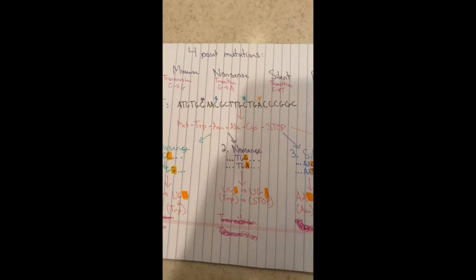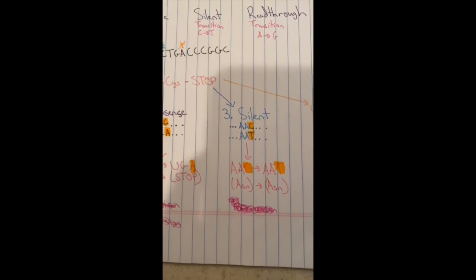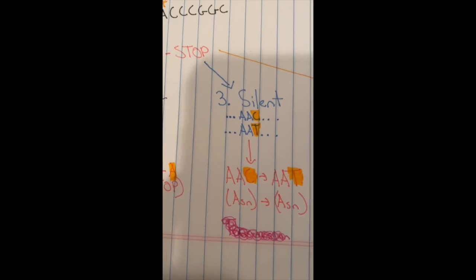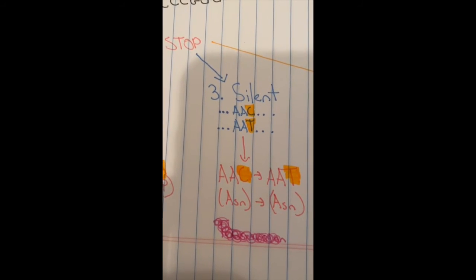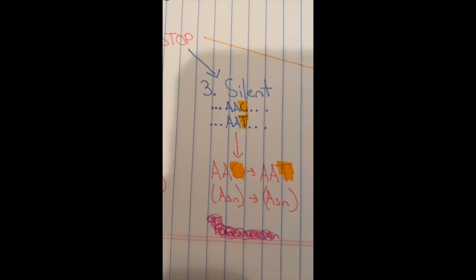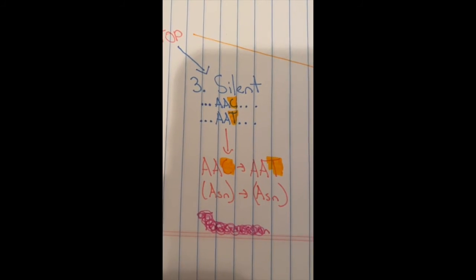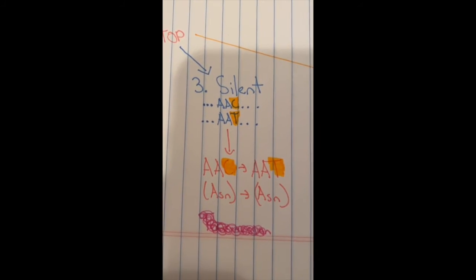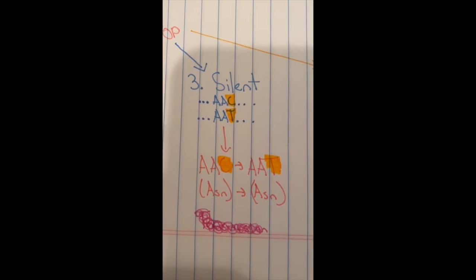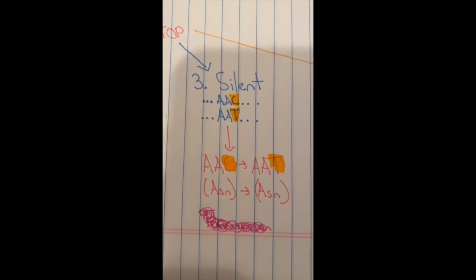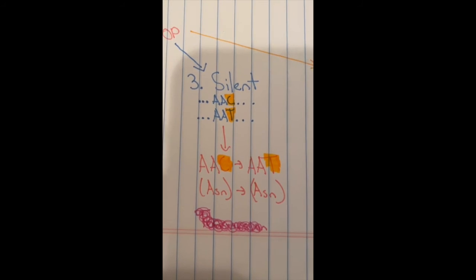The third type of mutation is called a silent mutation, which is a mutation that changes a single nucleotide but actually does not change the corresponding amino acid. If we were to change this nucleotide from a cytosine to a thymine, we can see that the codon changes from AAC to AAT, which are two codons that code for asparagine. This is another example of a transition.